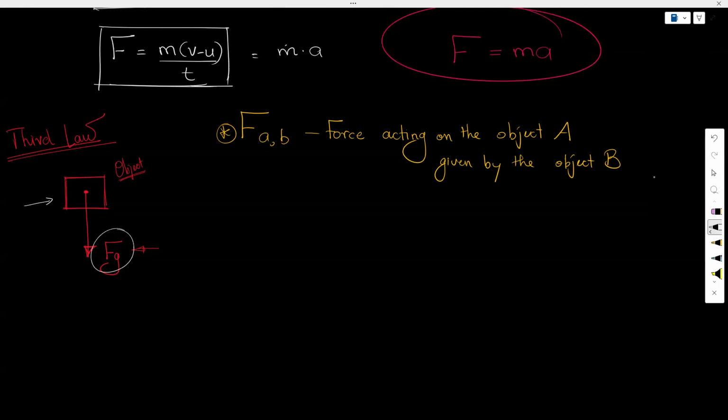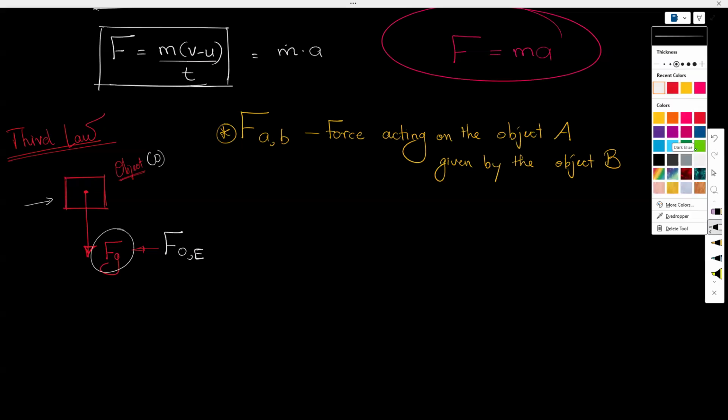And who has produced this force, or who is the reason for this force to exist in the first place, is Earth, because gravity is due to the Earth. So this force is there because of the Earth. So let's say O for object, it is the force that is acting on the object, and it is given by the Earth. So we call it FOE.